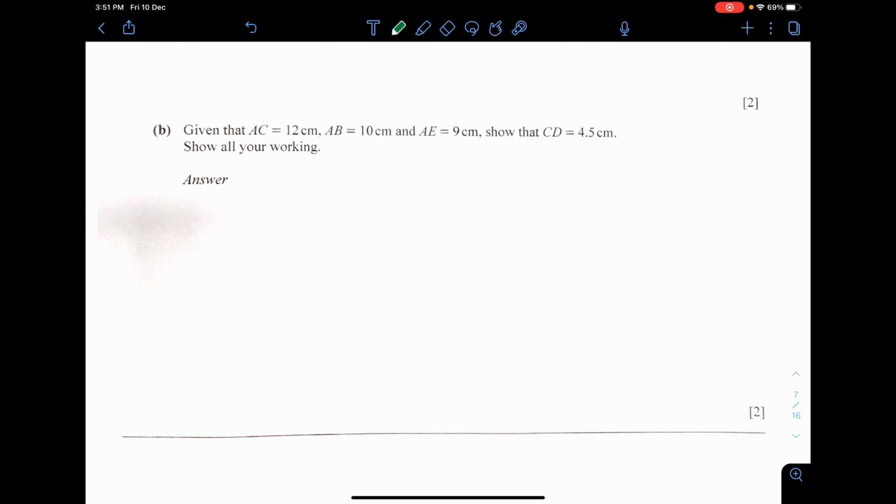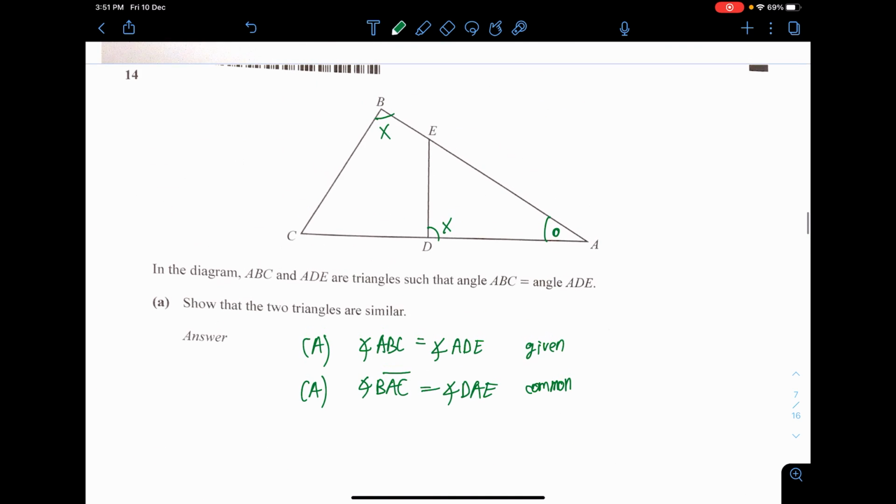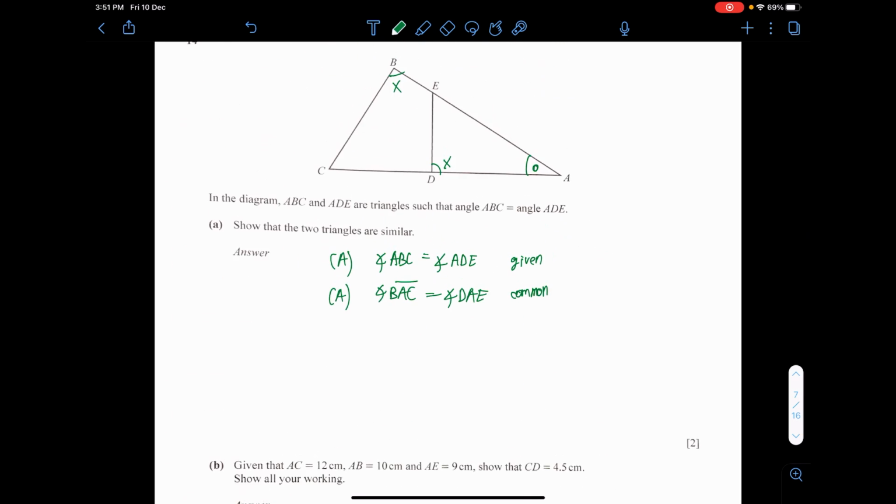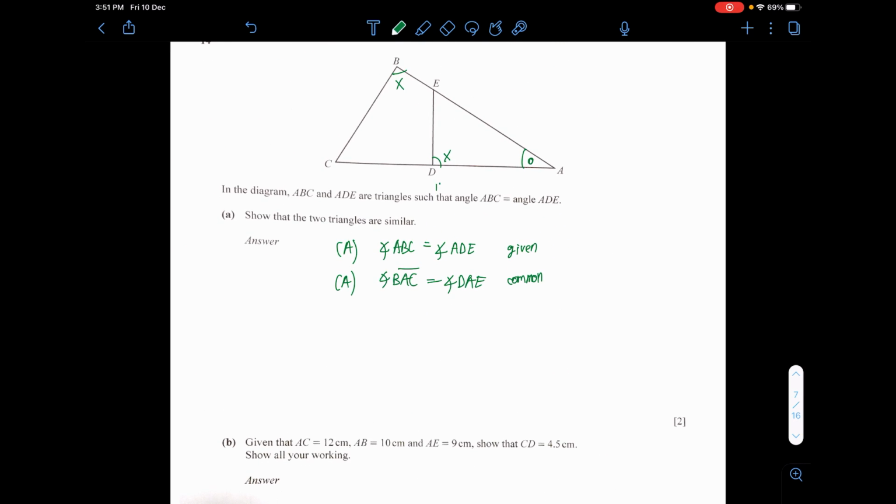Okay, then the next one. They're giving you a lot of numbers here. So first is that AC is 12, AB is 10, AE is 9, so this is 9 and 1 then.